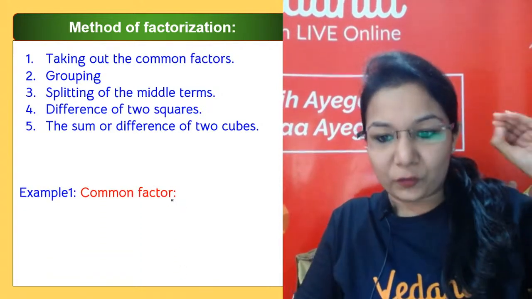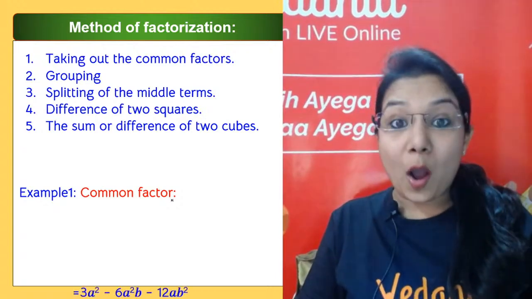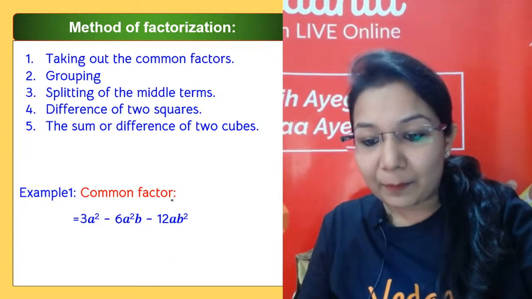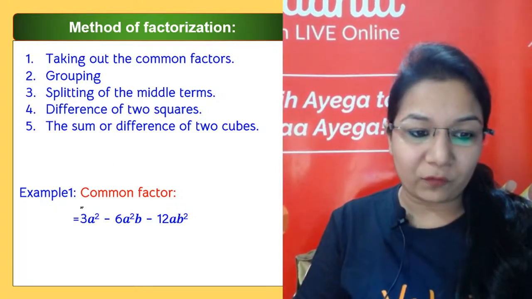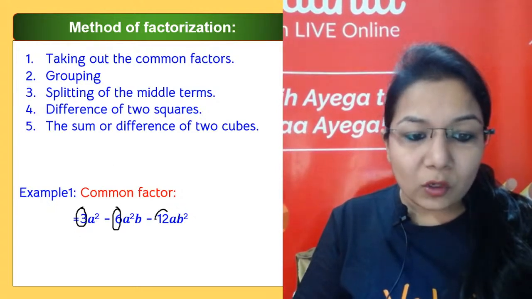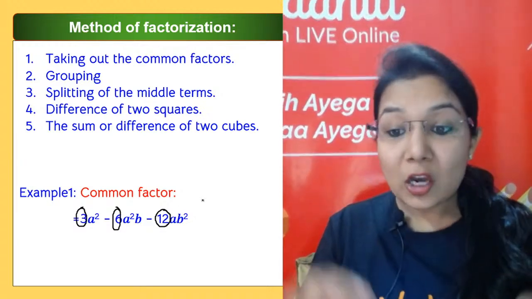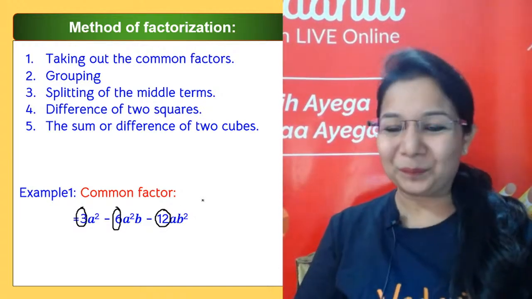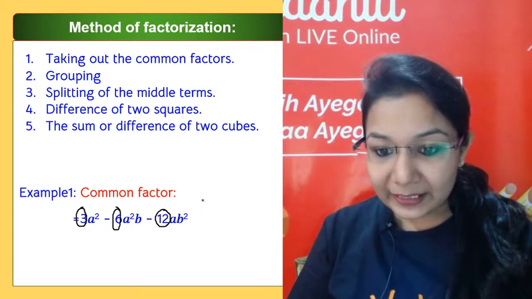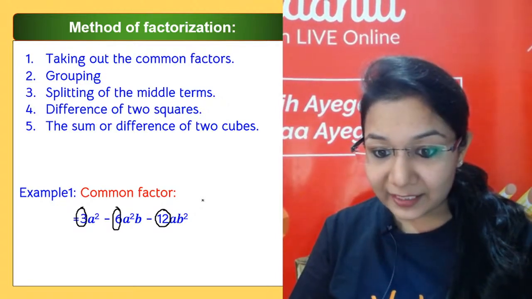So if you see the first one, that is common factor. What is the common factor in terms of numbers first of all? Let me know in the chat box, out of the numbers which I have circled, what is the common number? Quickly, 3. Are you sure? Kim says 3, Nandita says 3.